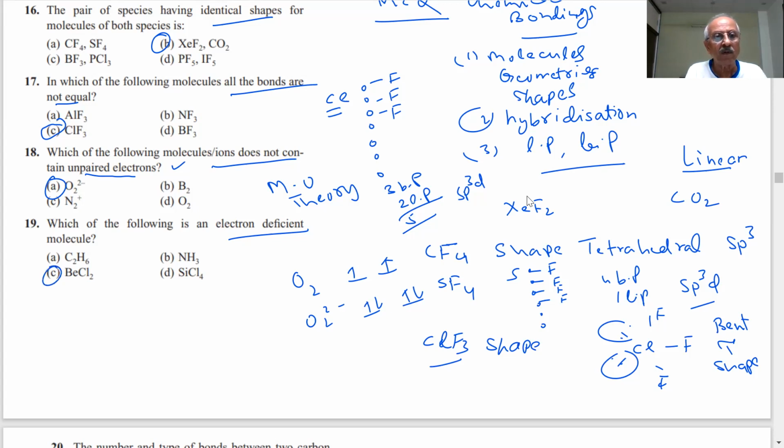What is beryllium? Atomic number 4. So 1s2, 2s2. It will have 2 empty orbitals.